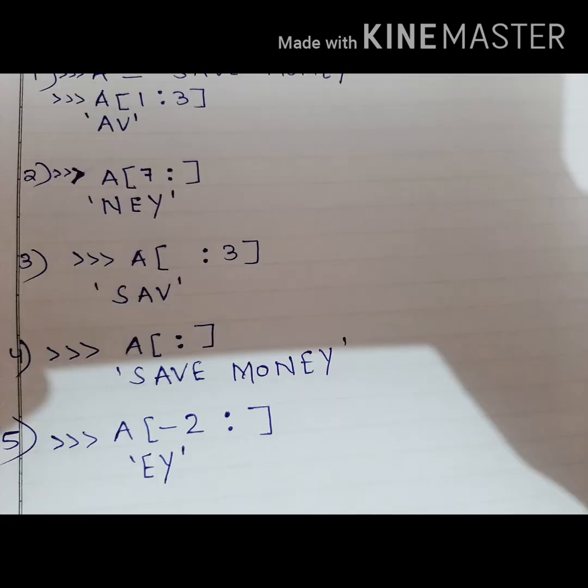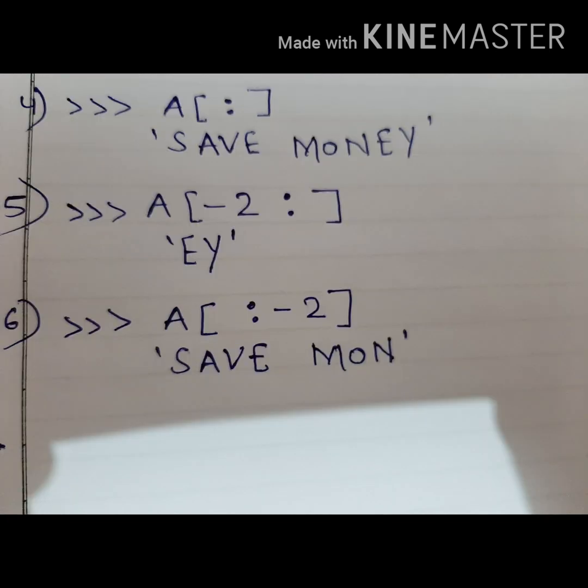In example 5, for negative indices, the Python interpreter counts from the right side as shown in the figure. Here start index is -2, but the end index is not given, so it will start printing from index -2 and will print all the characters till the end, that is till index -1.